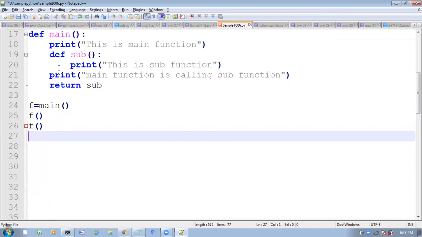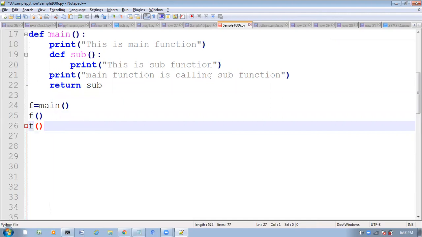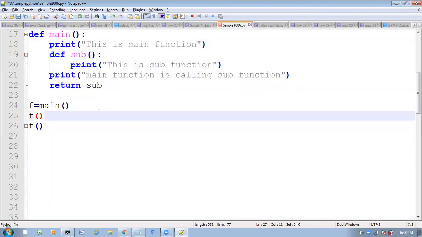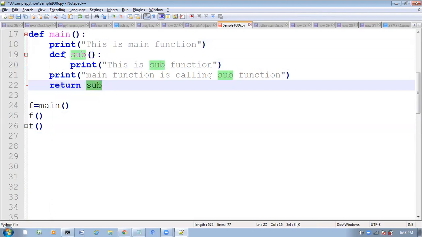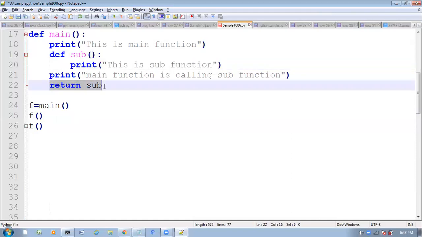Now what output will you get here? Observe very carefully. F is equal to main function means, after executing this main function, what is it returning? Sub is the inner function, and this main function is returning the inner function.